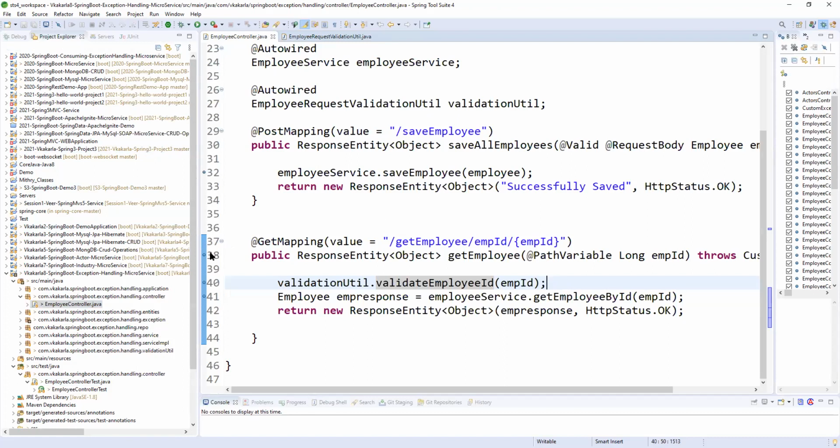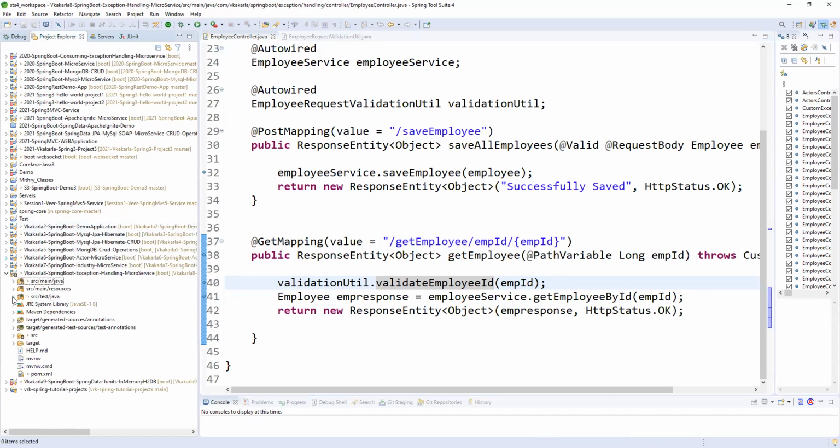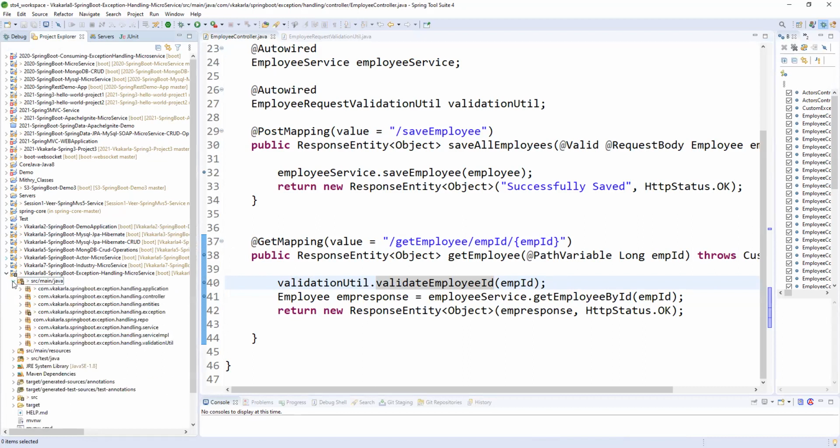If you see the project structure, when we create a Spring Boot project, it gives src/main/java and src/test/java. The main package will have all our application-related implemented packages along with implemented classes.